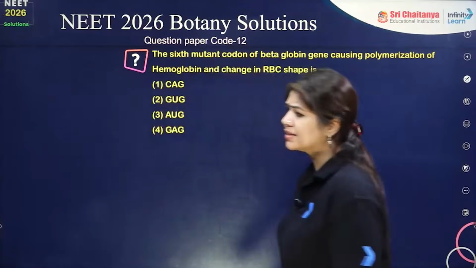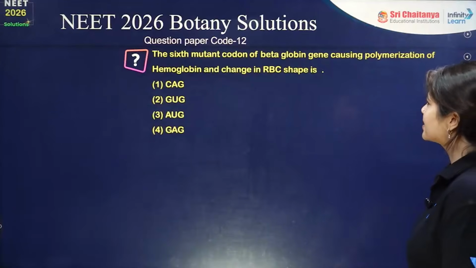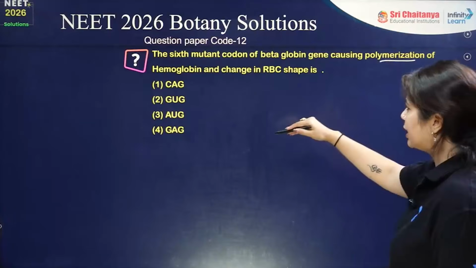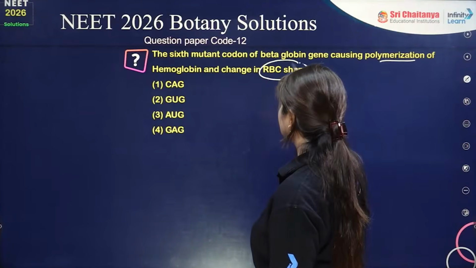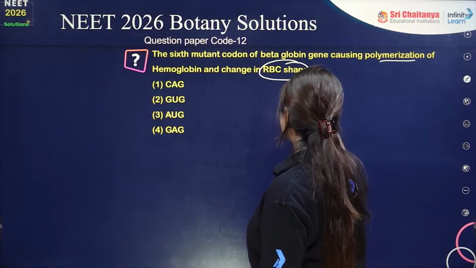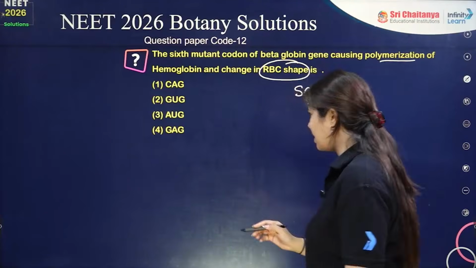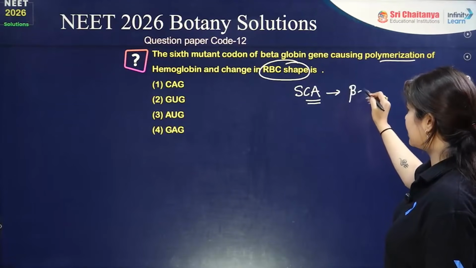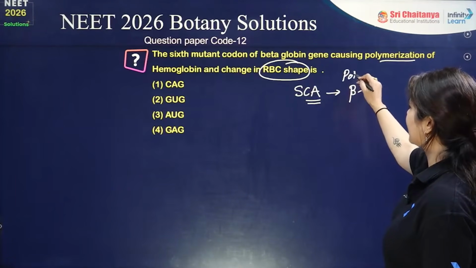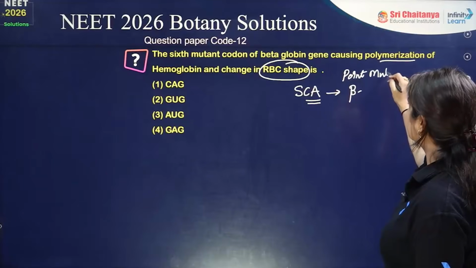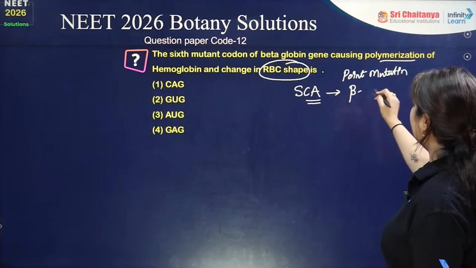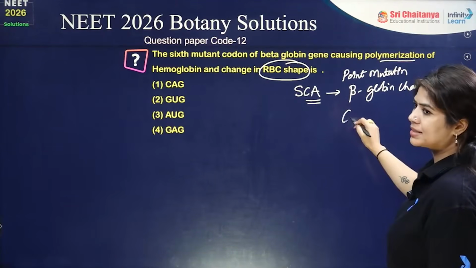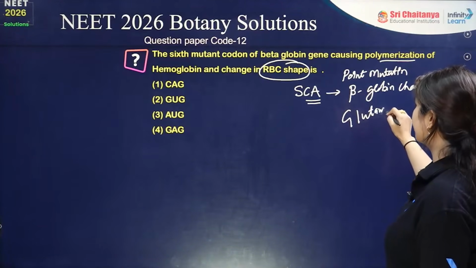The sixth codon of the beta globin gene mutates, causing polymerization of hemoglobin and change in RBC shape. Within the same paper, 2 questions have been asked from sickle cell anemia. In sickle cell anemia there is a point mutation, specifically on the beta globin chain, where glutamic acid is changed into valine.